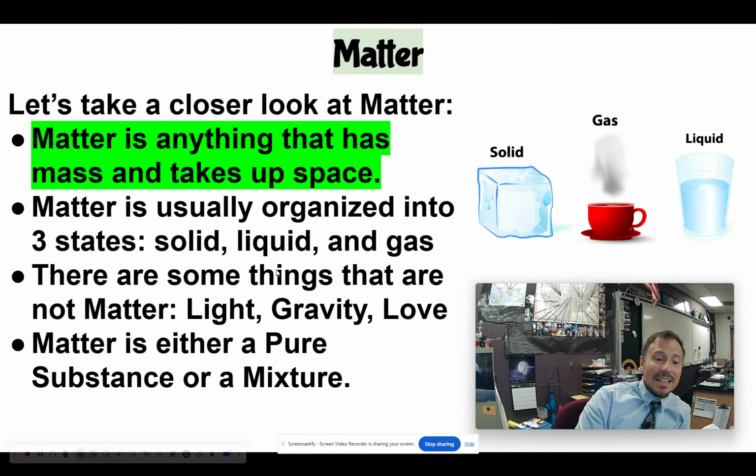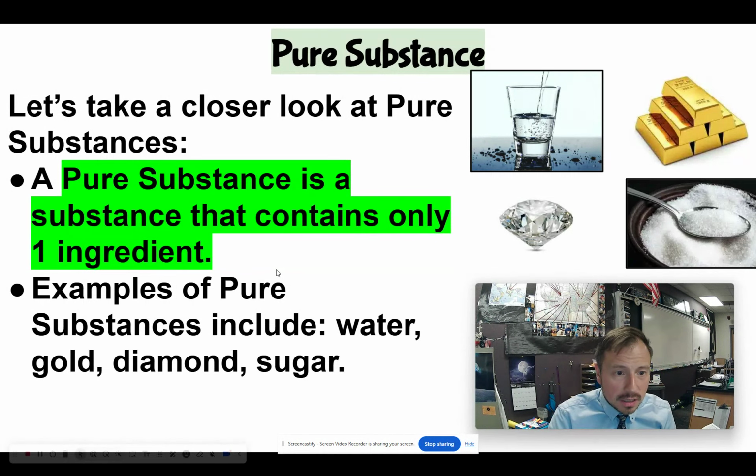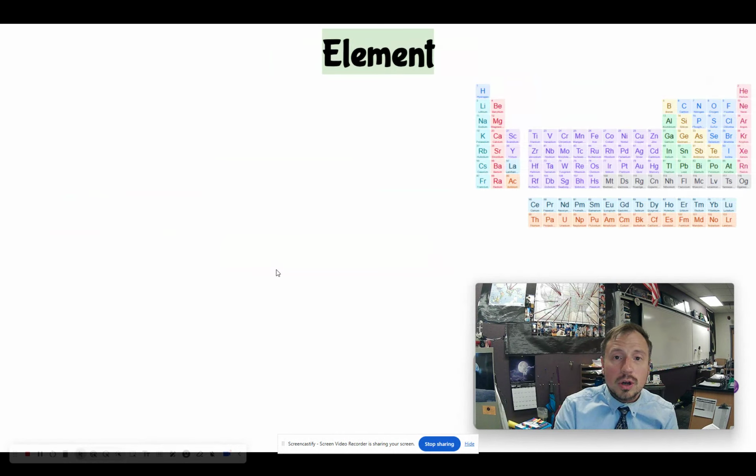Now, matter is either a pure substance or a mixture. A pure substance is a substance that contains only one ingredient. Examples of pure substances include water, gold, diamond, and sugar. And we'll get into more of these examples a little bit later. Now, a pure substance can be broken down into either an element or a compound. And at this time, I'll go ahead and give you that verbal code. The verbal code is 332.